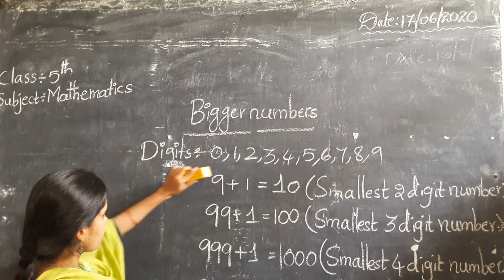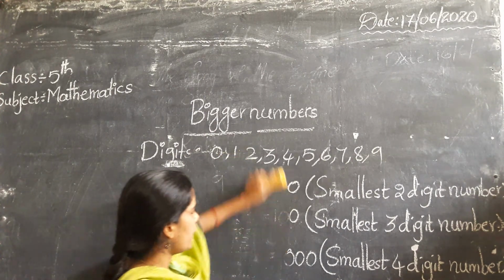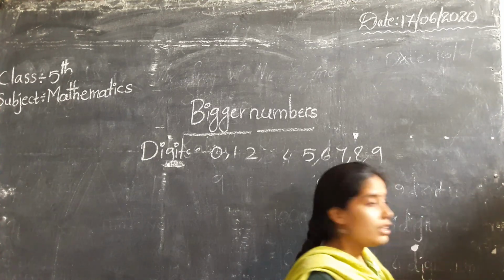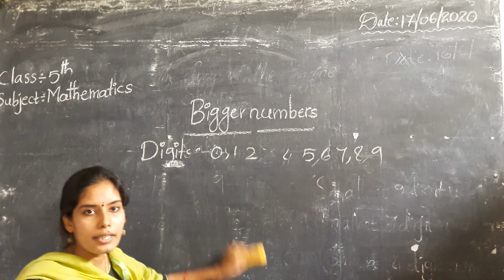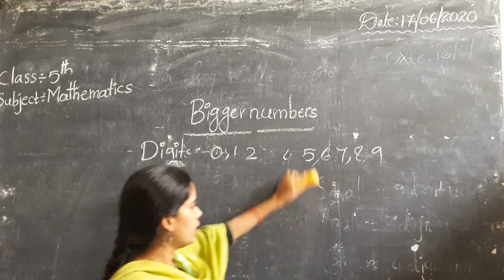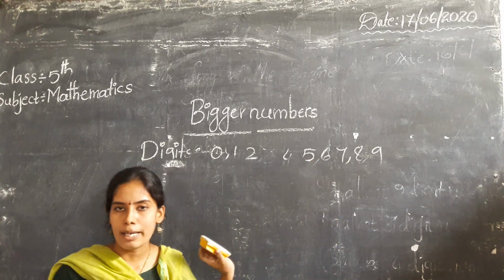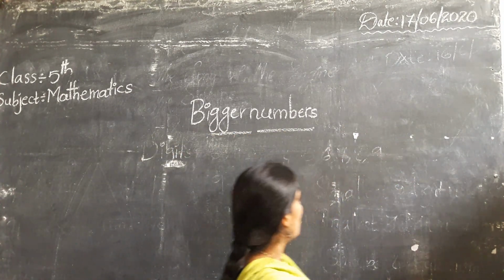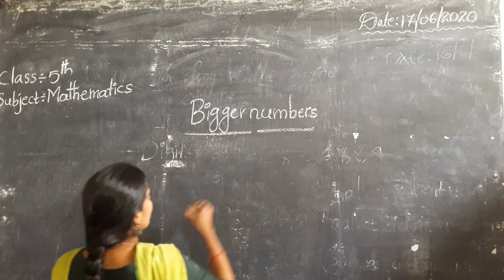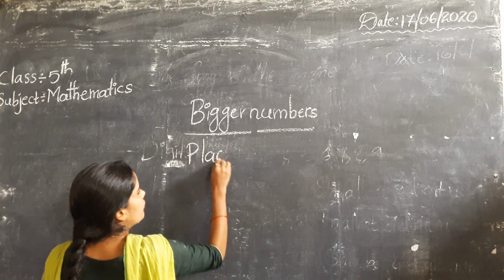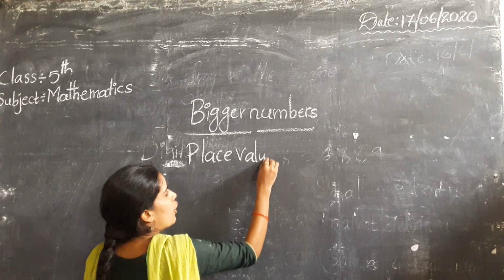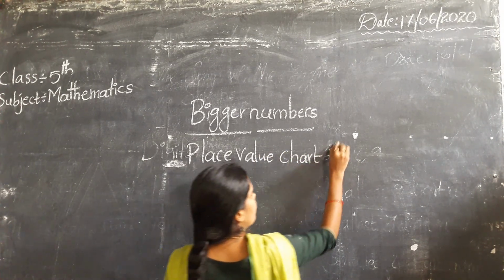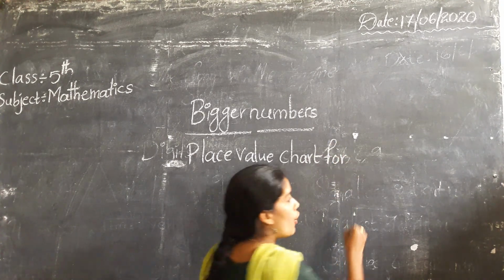Okay? Can you say, children, what is the smallest 3-digit number? That is 100. The smallest 3-digit number is 100. Next, we will discuss the place value chart. What is that? Place values. Place value chart for 4-digit numbers.